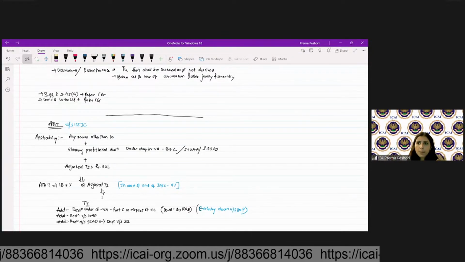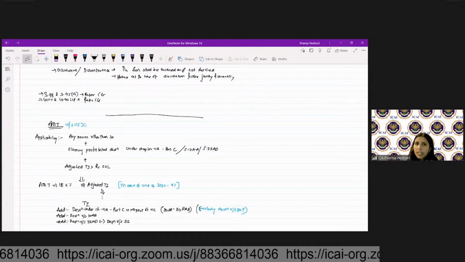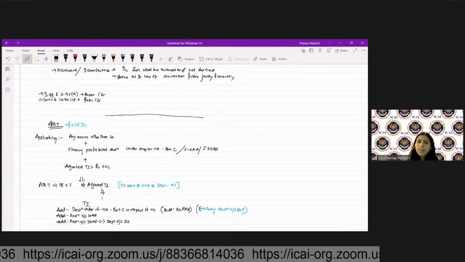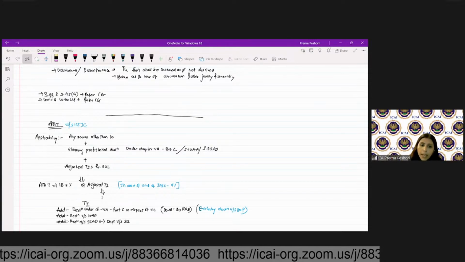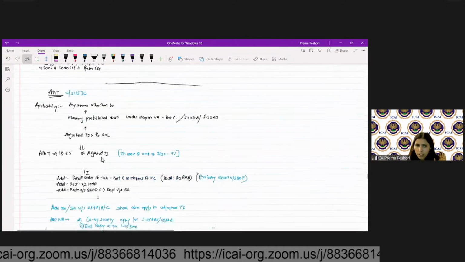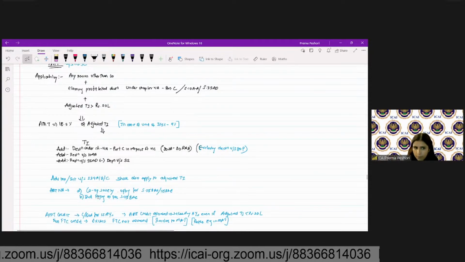If you have claimed 80P, as a cooperative society is allowed 80P deduction, for them AMT is not applicable. Add deduction under 10AA, add deduction under 35AD, which is for specified business, minus the notional depreciation which is available under 30. So that will give me my adjusted total income.